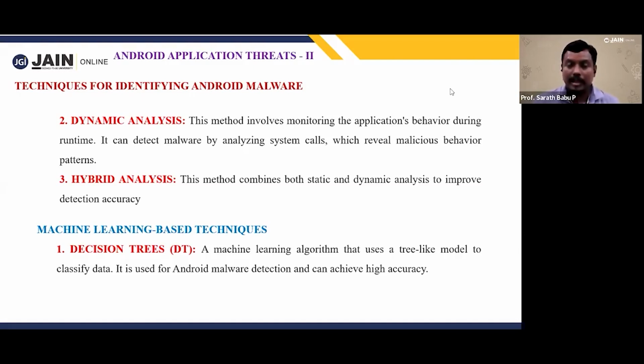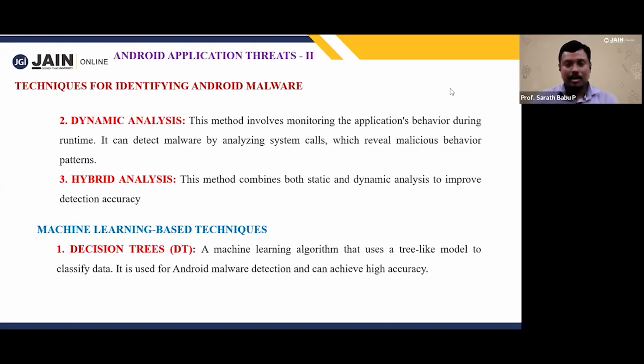Then hybrid is a combination of static, dynamic, static. That means sometimes we will shut down, sometimes we will run. That type of thing we will do. So the algorithm should enable this type of flexibility. That is the meaning of hybrid analytics. This method combines both static and dynamic. That is the first method.